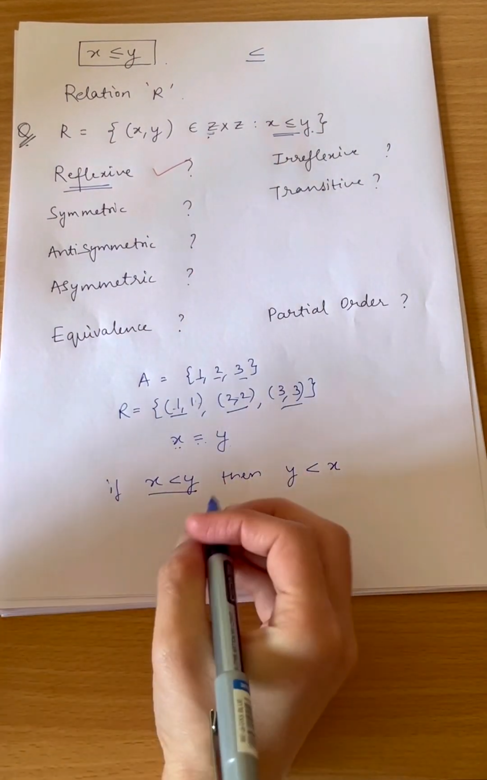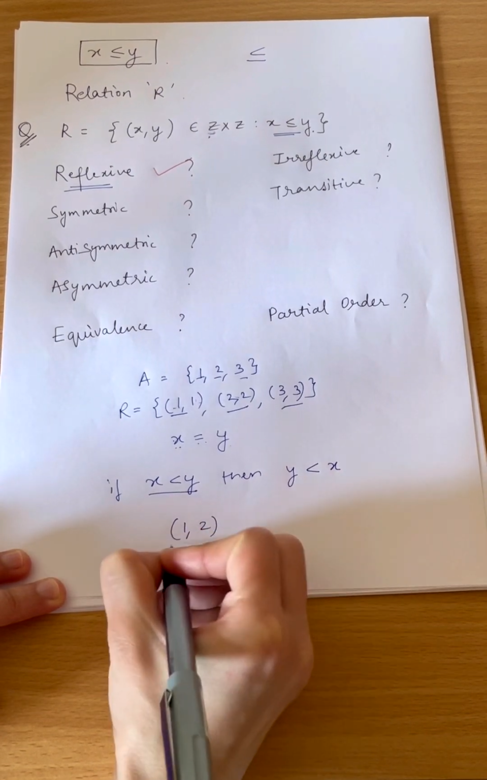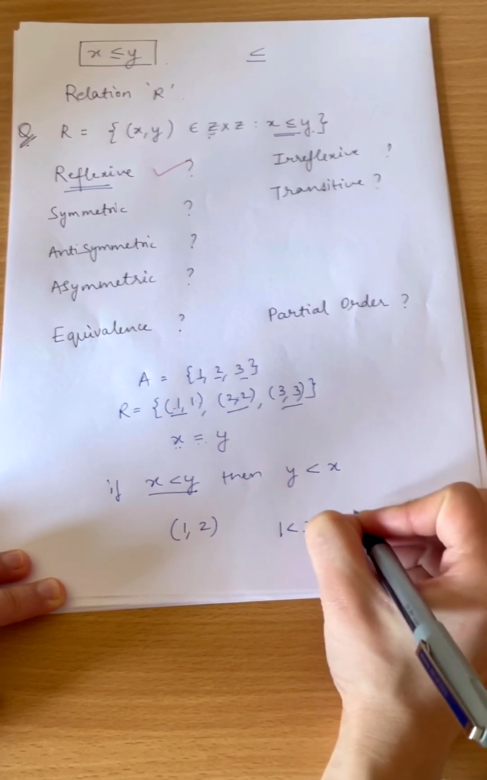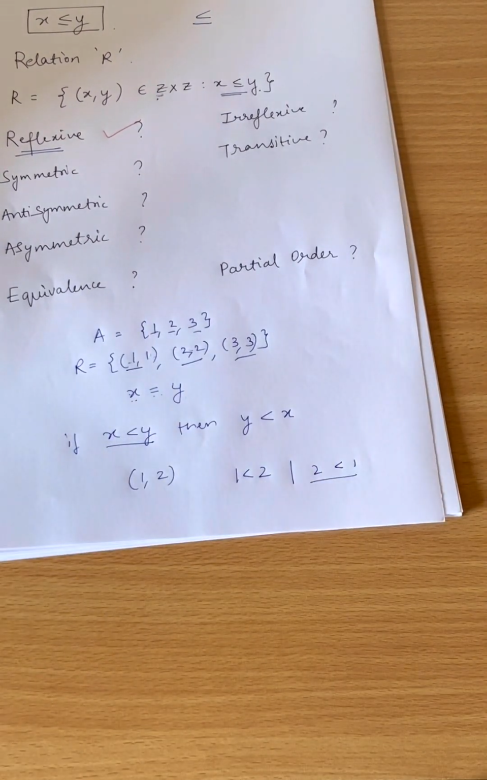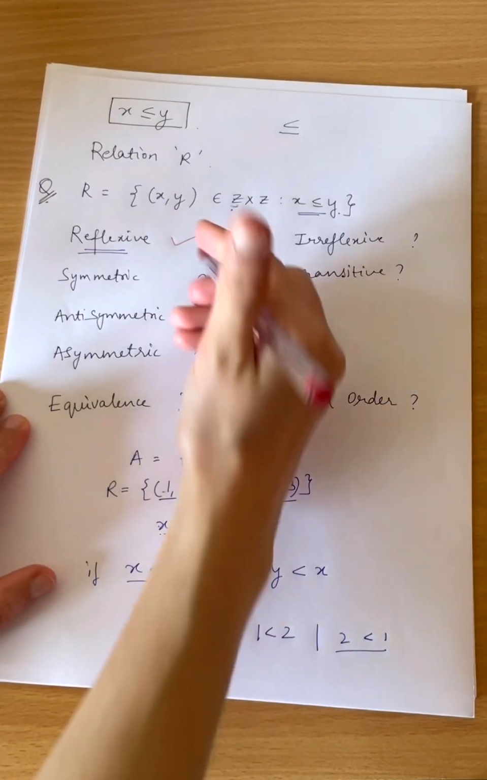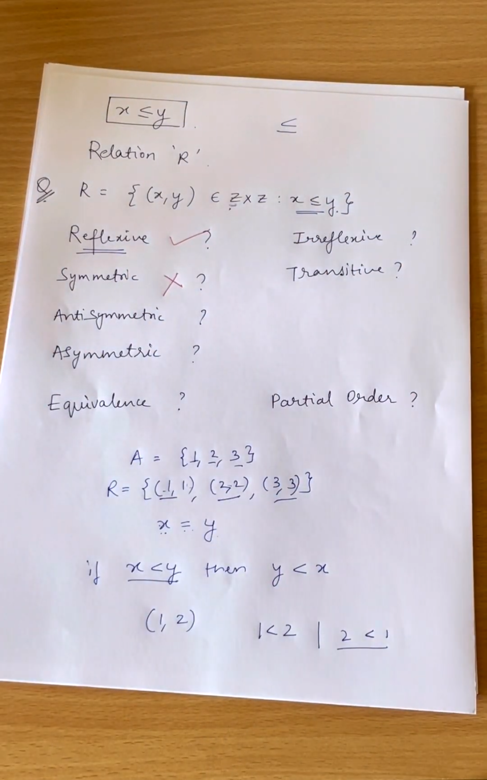No. What about if 1 is less than 2? Can you say 2 should also be less than 1? No. So it means we can directly say that it is not symmetric. For any set of integers, this relation less than or equal to is not symmetric.